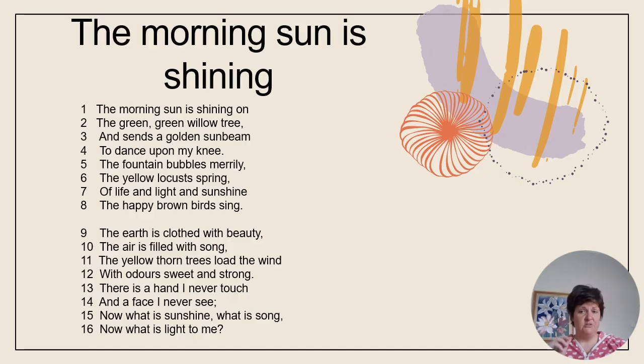Okay, so what did I say? When we get a poem, the first thing that we do, we read through it and we ask ourselves, what does it make me think about? How does it make me feel? So let's go. The morning sun is shining on the green, green willow tree, and sends a golden sunbeam to dance upon my knee. The fountain bubbles merrily, the yellow locusts spring. Of life and light and sunshine, the happy brown birds sing.